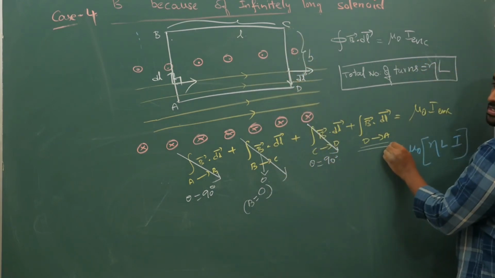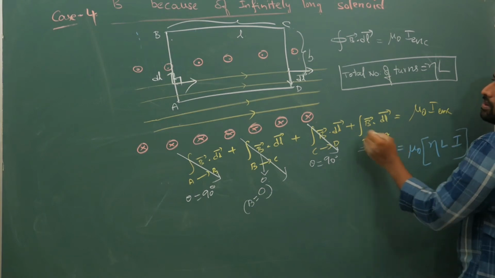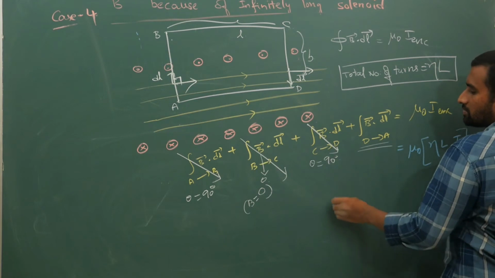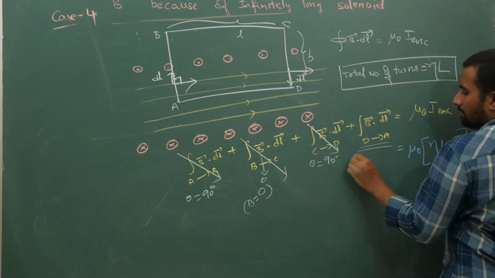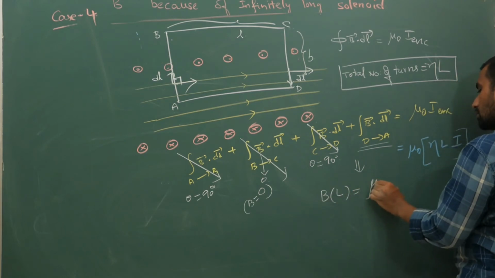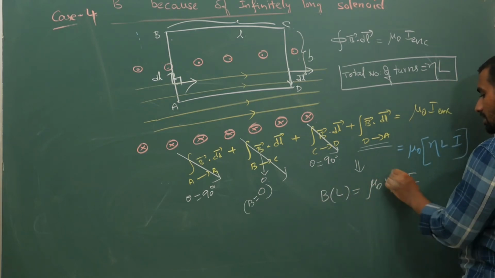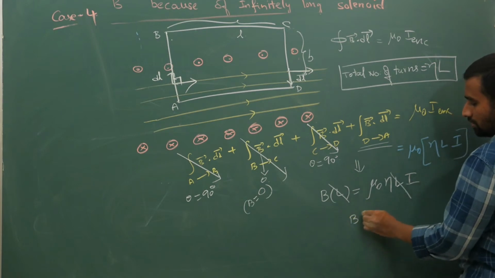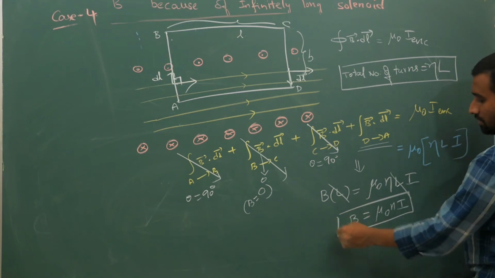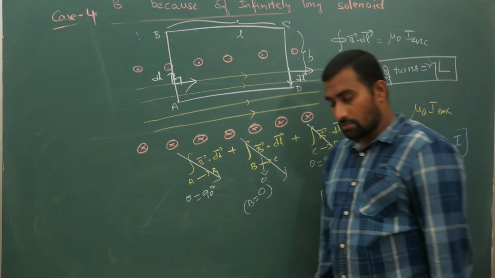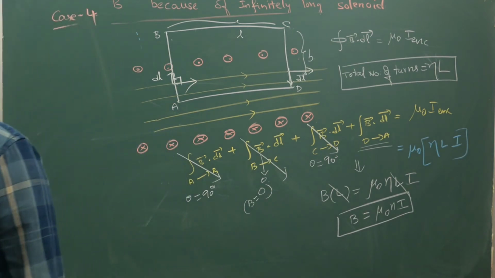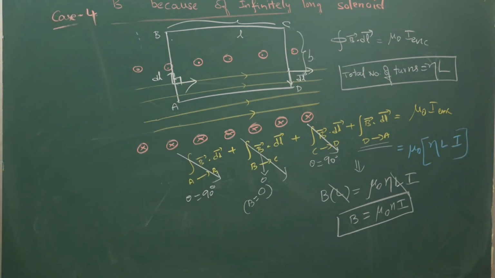Now the only thing that is pending is this. Your B bar is this way, your dl bar is that way, so the angle between them is 180. So cos 180. Magnitude wise, B times L is equal to mu naught n L I, L will go off. You are going to get B equal to mu naught n I. So that is your magnetic field, B equal to mu naught n I. So this is your magnetic field because of an infinitely long solenoid.